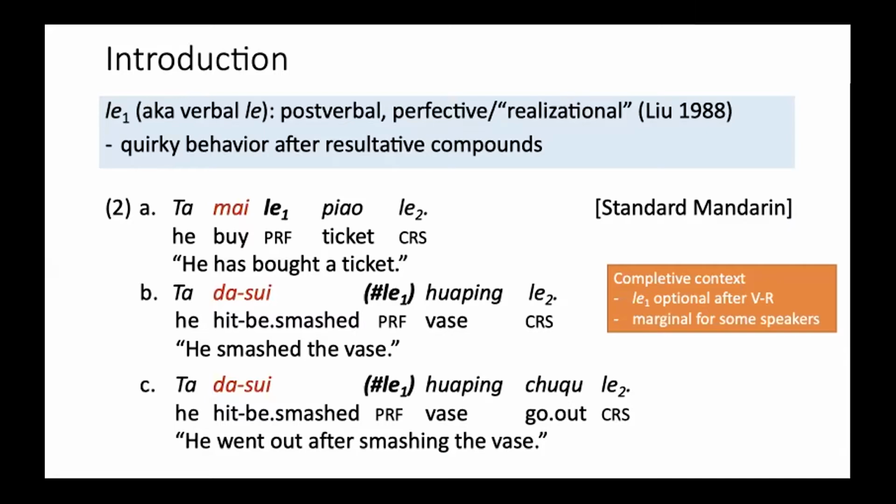The examples in 2 are all in the so-called completive context, which describe the state of affairs that an event has been completed. The sentence in 2a, he has bought a ticket, contains a simple verb, 买, to buy, which takes le1 normally. By contrast, in 2b, he smashed the vase, le1 is optional, and for some speakers marginal after the resultative compound 打碎, hit, be smashed. The same is true when the resultative compound is used in a sequence of events, as in 2c, he went out after smashing the vase.